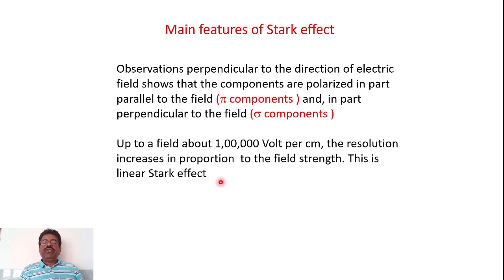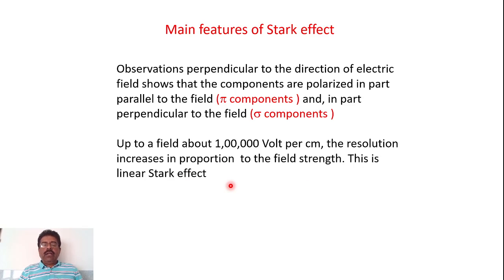The resolution means the spectral difference between two adjacent components. So as you increase the field strength, the resolution, that means the spectral difference among the components, increases proportionally. This is the linear Stark effect.